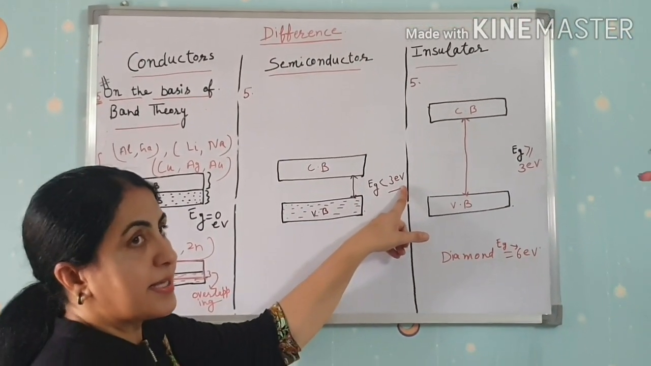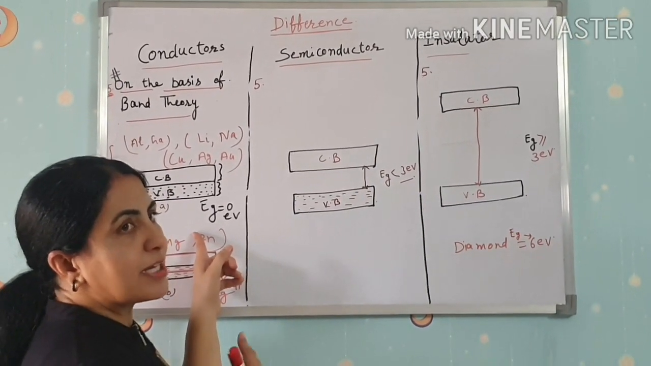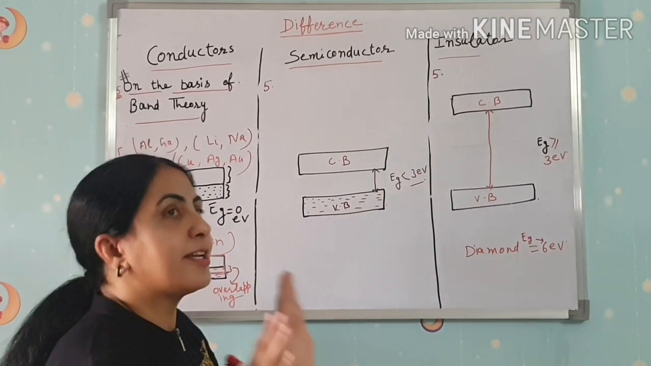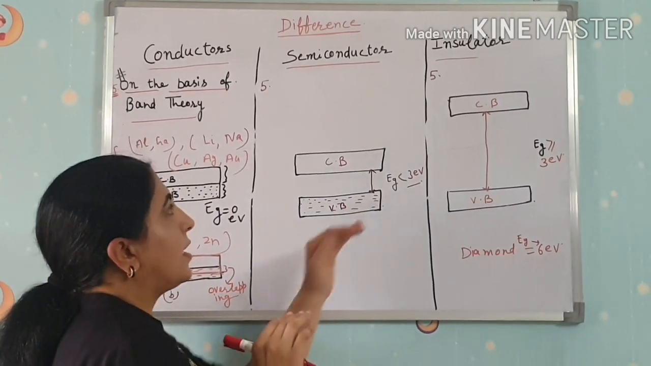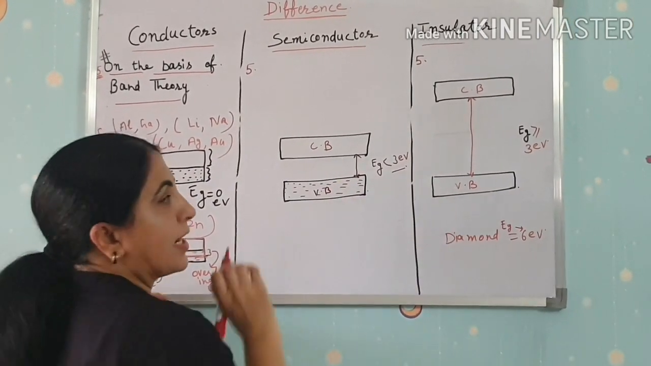That is less than 3 electron volt. More than conductors, because in conductors the valence band and conduction band overlap, but less than insulators. It is less than in the case of insulators. Okay? So that is less than 3 electron volt.